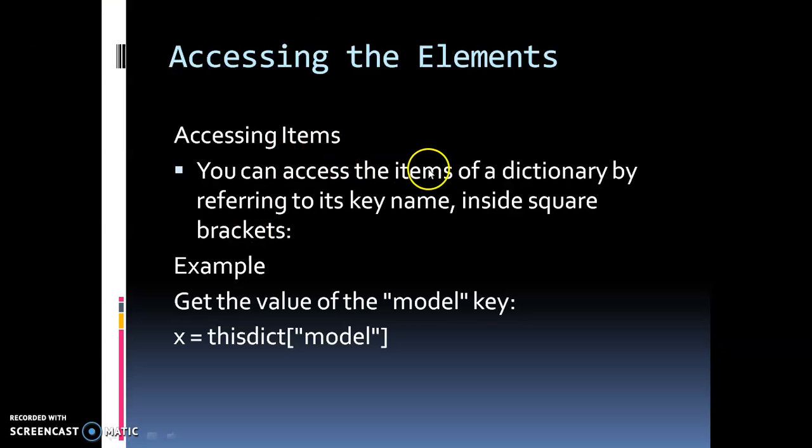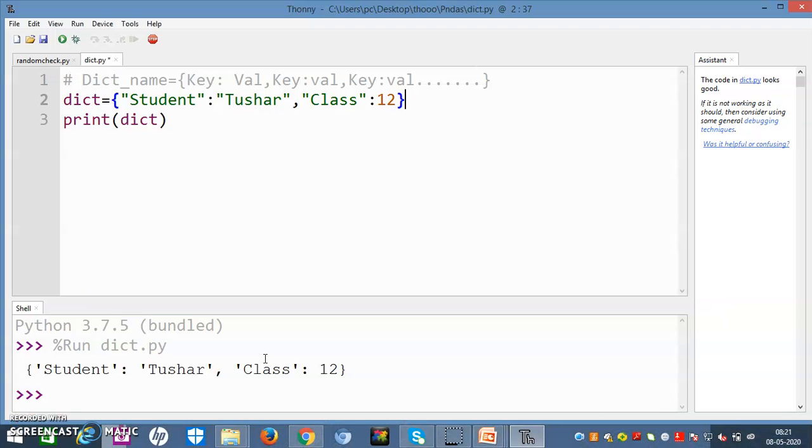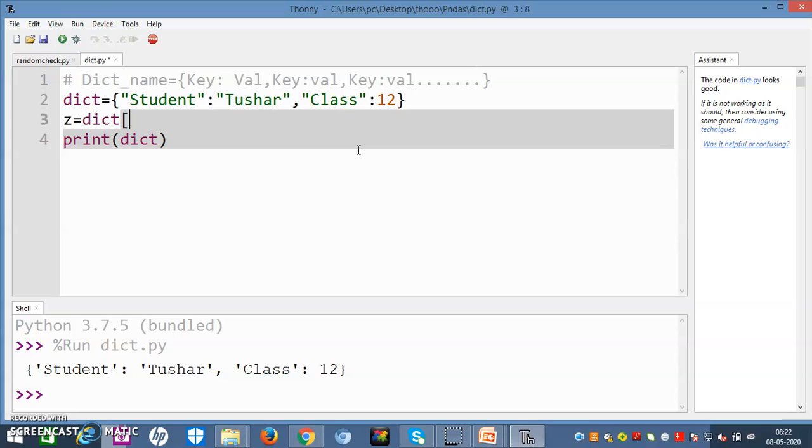You can access the items of a dictionary by referring to its key names inside square brackets. For example, get the value of the model key. So the key name is important to us. We can get the value by entering the key name inside the brackets. Let us do this in the example. Now here I want to access the value of student.